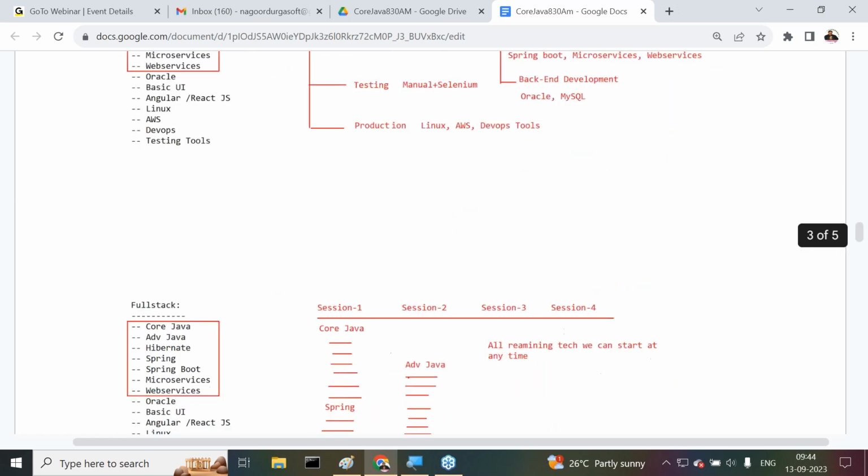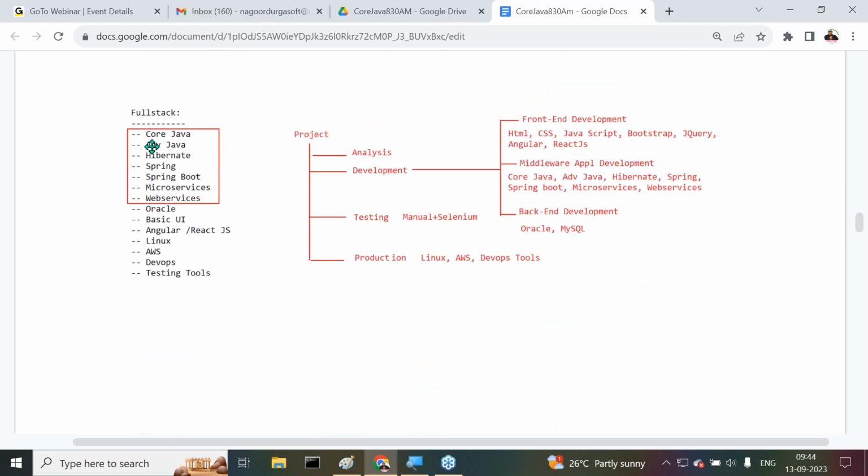As I already said, in these overall technologies, up to this part I will take the responsibility. The remaining concepts, we can attend throughout the day at any location. Just go to the office there, inquire about the new courses regarding technologies, and when the batches are going to start, we can join. But for these classes up to Java, I'll give you a fixed schedule. What are these fixed schedules that I'm providing to you? All of you understand it clearly. Guys, observe carefully.